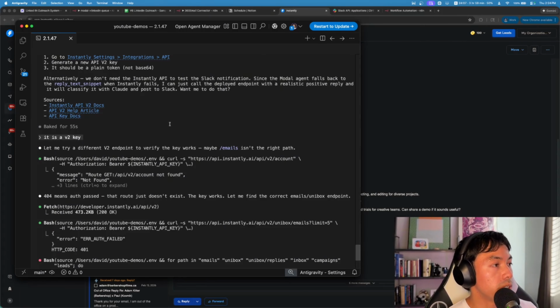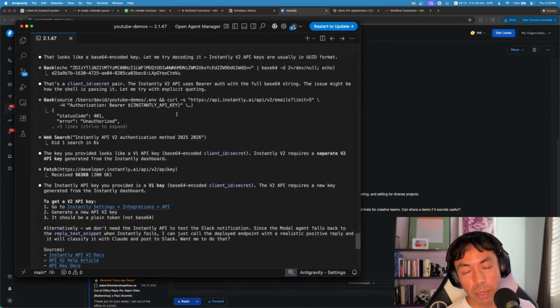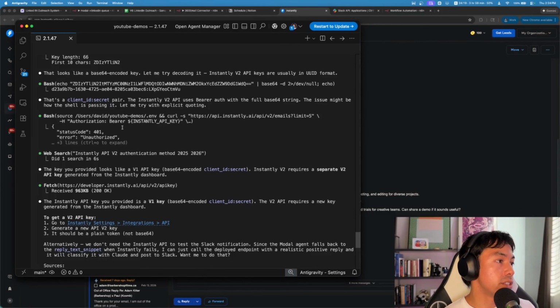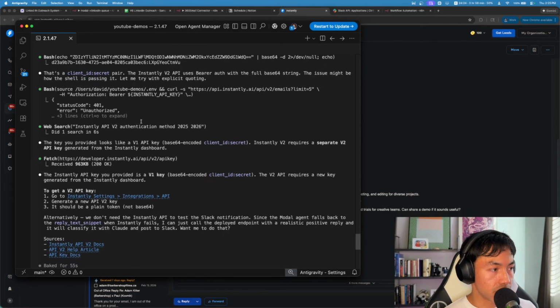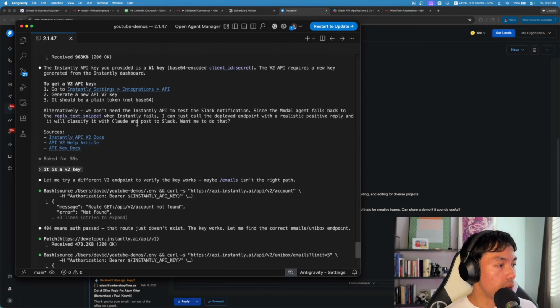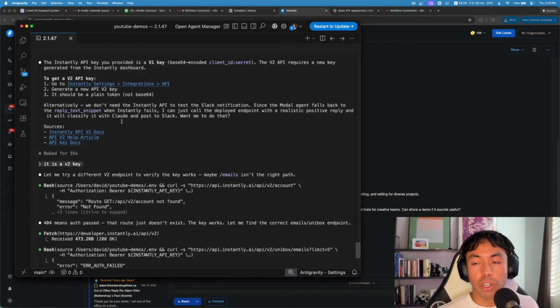Okay, Claude Code is looking to grab a conversation or a reply that was positive, so we can use it as actual data to build our N8N workflow. You can see on the screen, it's going through different URLs to find the proper docs, it's testing different endpoints, and we finally got it to work, right? But it's still having a hard time figuring out how to grab an email.